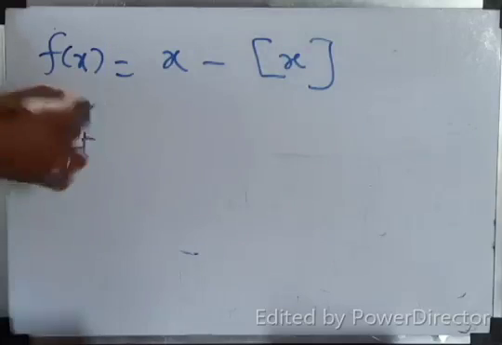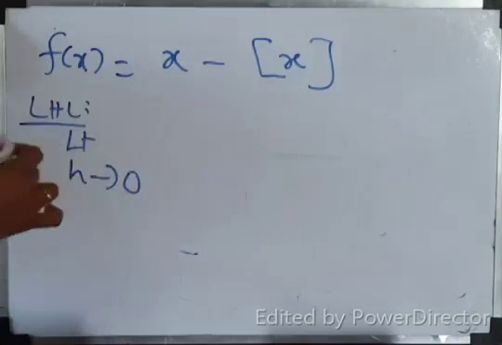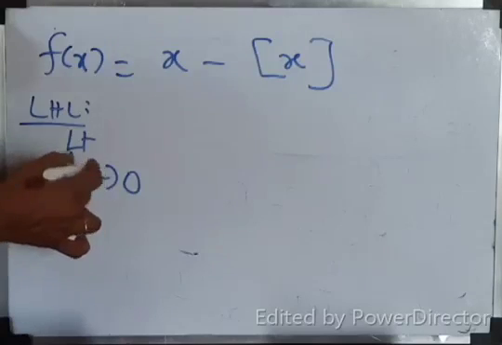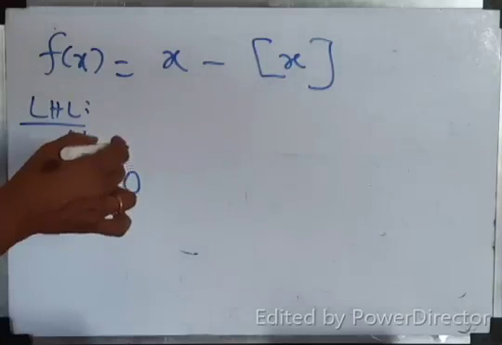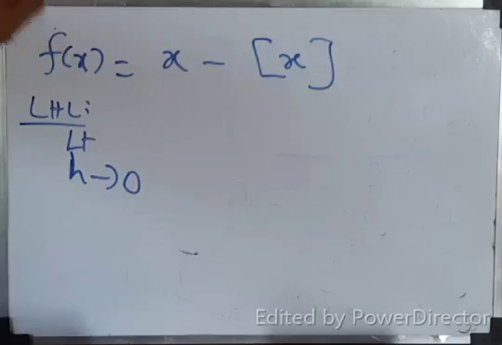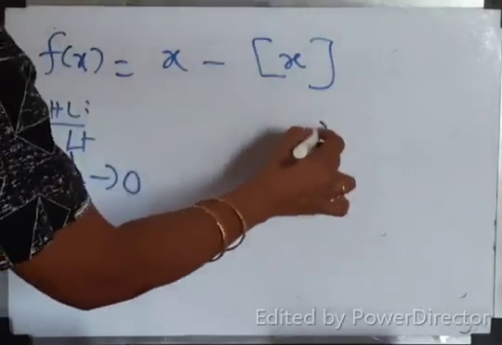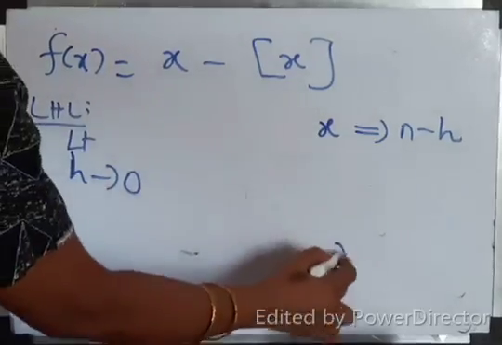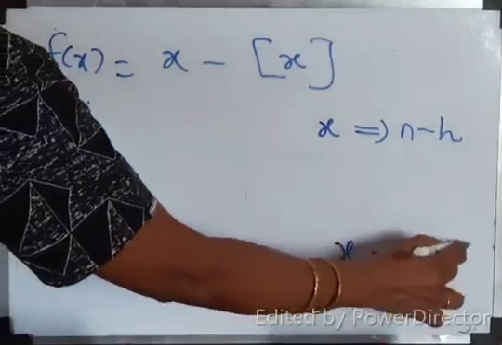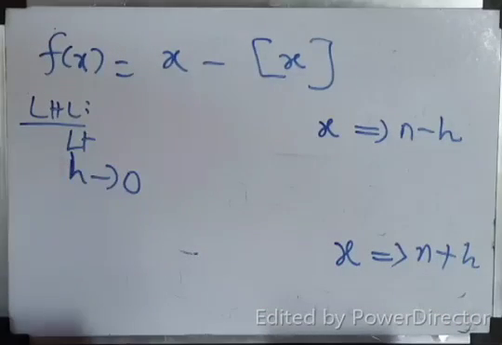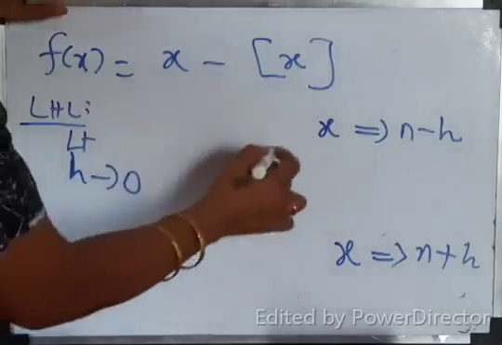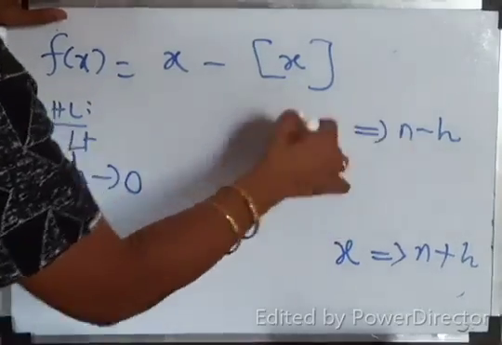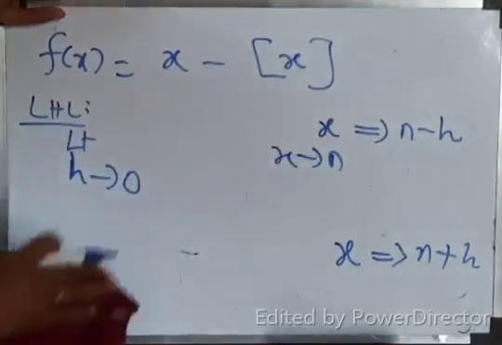Limit, we'll write directly h tends to 0. If you are using h tends to 0, what do you have to write? Instead of x, you have to substitute n minus h. This is for LHL. For RHL, instead of x, you have to substitute n plus h. Only then you can use h tends to 0. When h tends to 0, x tends to n. Correct or no? x tends to n, n minus n is 0, so h tends to 0 you will get.